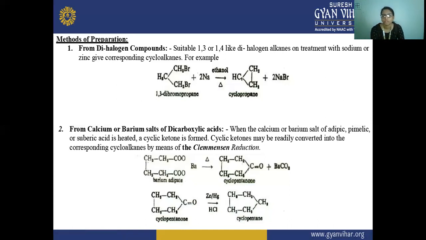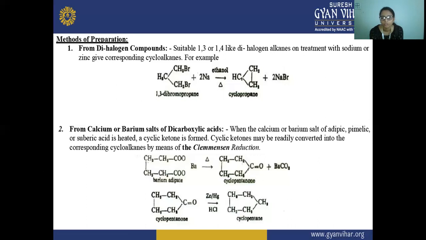Okay, so these are the two methods. First is a dihalogen compound. Second is the calcium or barium salt of dicarboxylic acid. In the first, when we treat the dihalogen with sodium or zinc in ethanol, there is a formation of cyclopropane. In the second, the calcium or barium salt of adipic, pimelic or suberic acid is heated and a cyclic ketone is formed.